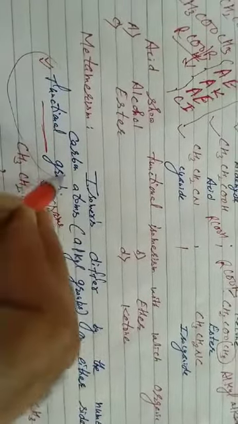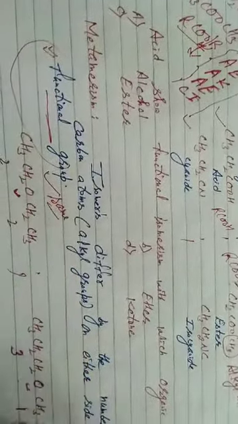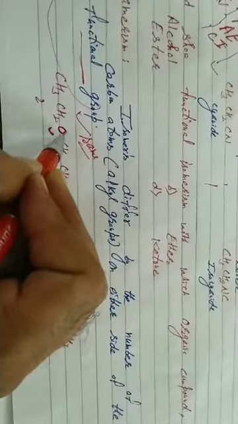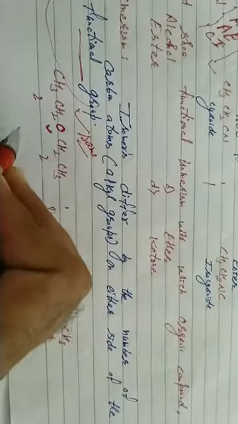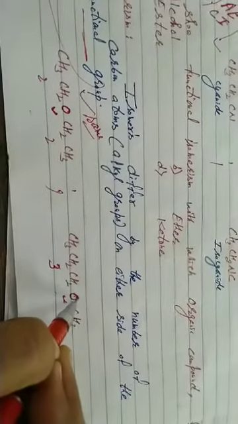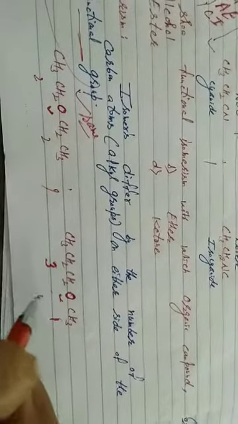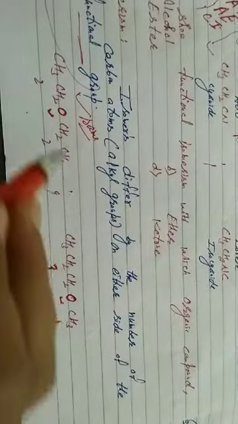First type, metamerism: isomers differ by the number of carbon atoms, that is alkyl groups, on either side of the functional group. In this case the functional group remains the same but the number of carbon atoms changes. Look at this pair, ROR ether, again ROR ether, but here the ethereal oxygen is surrounded by 2 carbon atoms on the left hand and 2 on the right hand, total 4 carbon. In this case the ethereal oxygen is surrounded by 3 carbons on the left hand and 1 carbon on the right hand, again 4 carbon. Isomers differ by the number of carbon atoms on either side of the functional group.